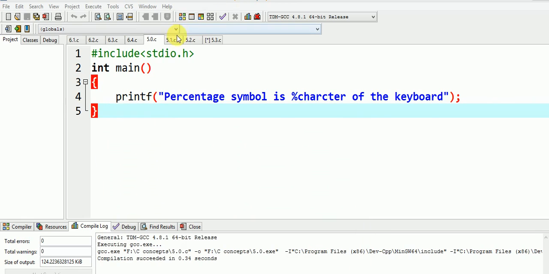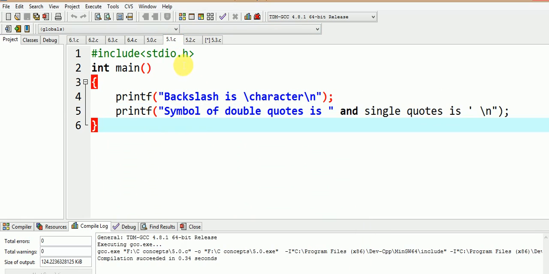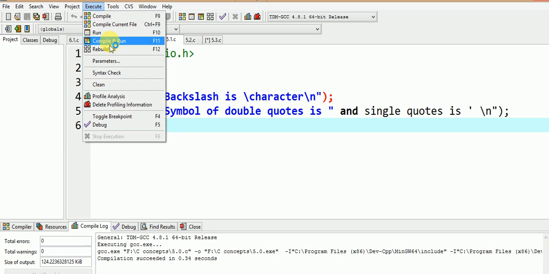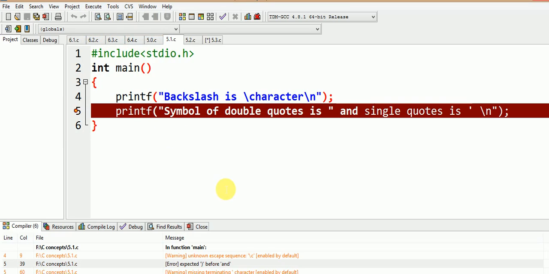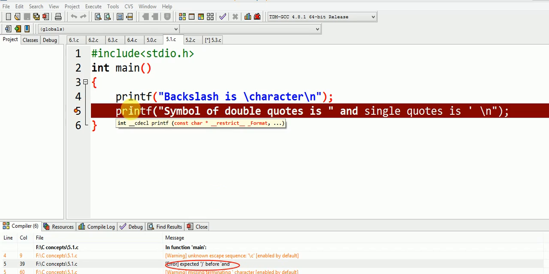In a similar manner, try to find out the output of this following code. Let us execute this code to find out its output. We observe that this program does not compile and it gives a syntax error in this last printf statement that we have used in our program.